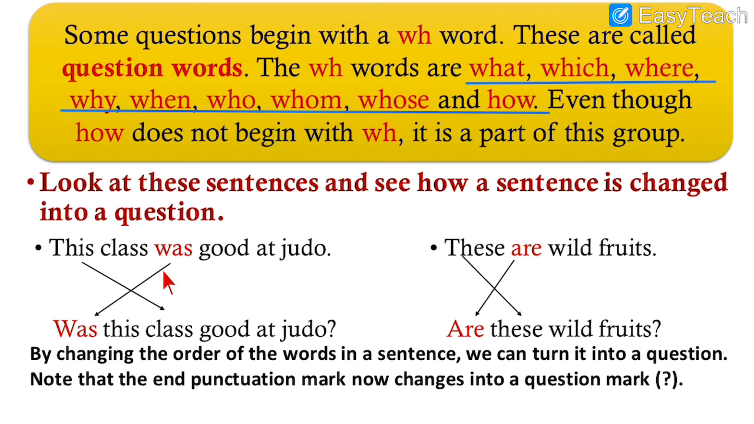So by changing the order of the words in the sentence, we can turn it into a question. Note that the punctuation mark now changes into a question mark. First it was a full stop, now it will end with a question mark. So this is how we can change a statement into a question. We will learn more about it in our next video.